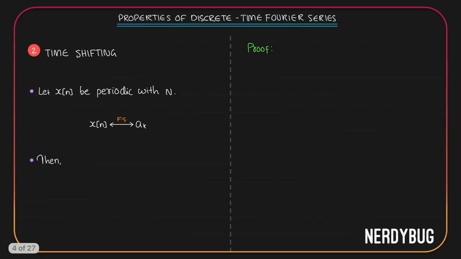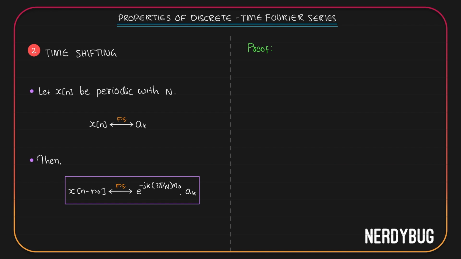Let us go to the next property, time shifting. If x of n is periodic with a period N and x of n has Fourier series coefficients a_k, then according to this property, Fourier series coefficients of x of n minus n naught is going to be e raised to minus j k 2 pi by N times n naught, multiplied by a_k.